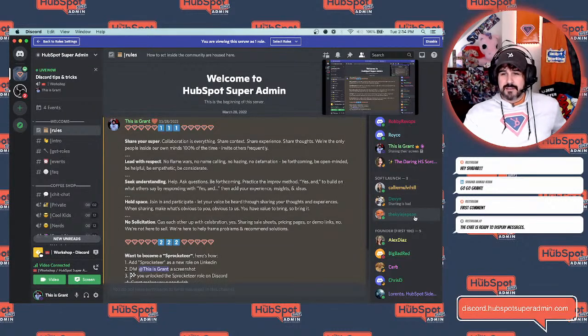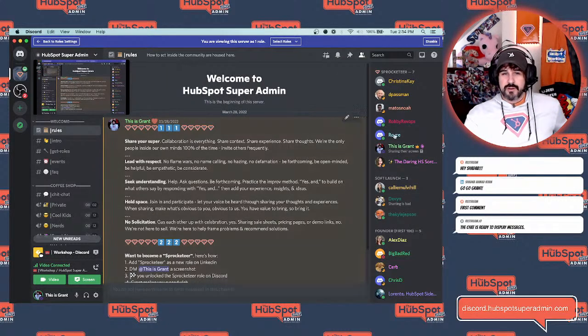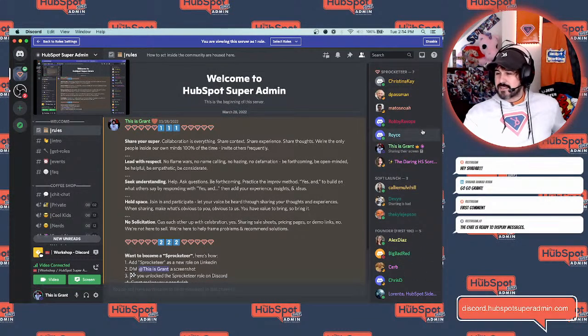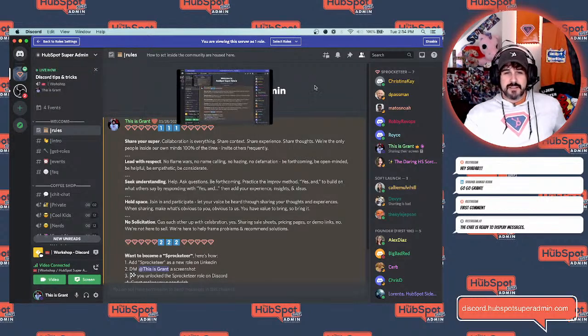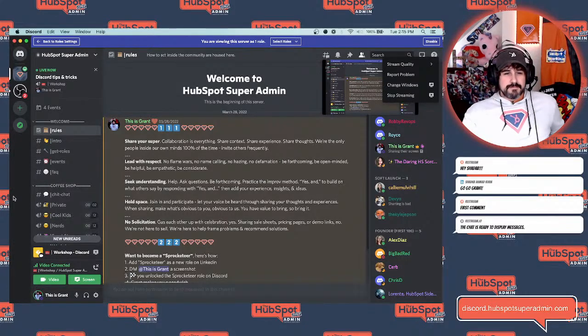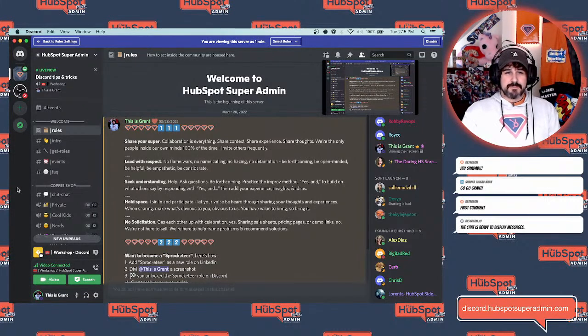And then over here on the right, this is your member area. I'll move this window. This is your memberships and your roles. And this is where you can see who's in and who's online. That's this area over on the right. So you basically have 1, 2, 3, and 4. And so what these columns do is they are different spaces, basically.